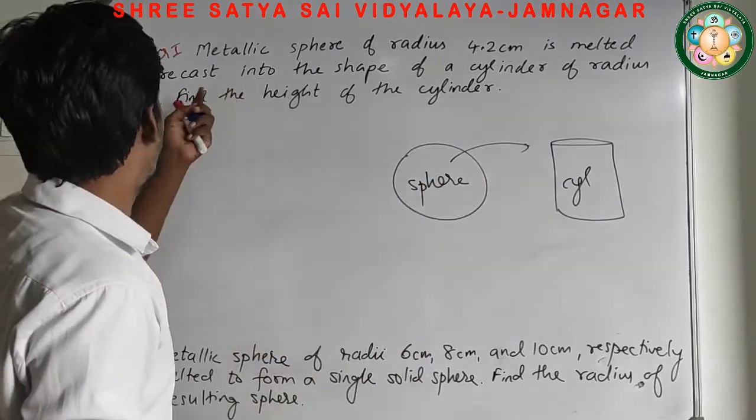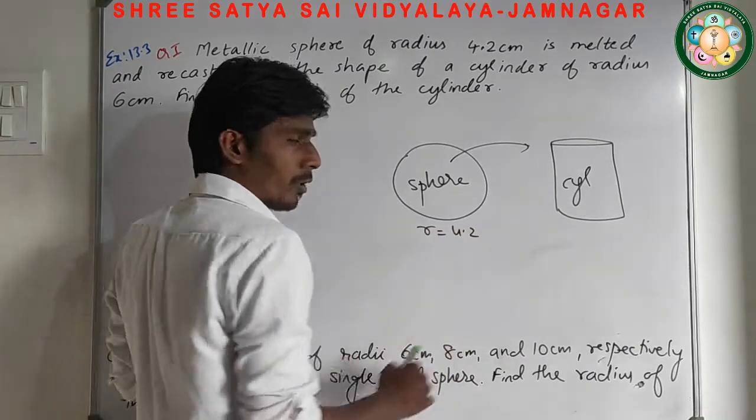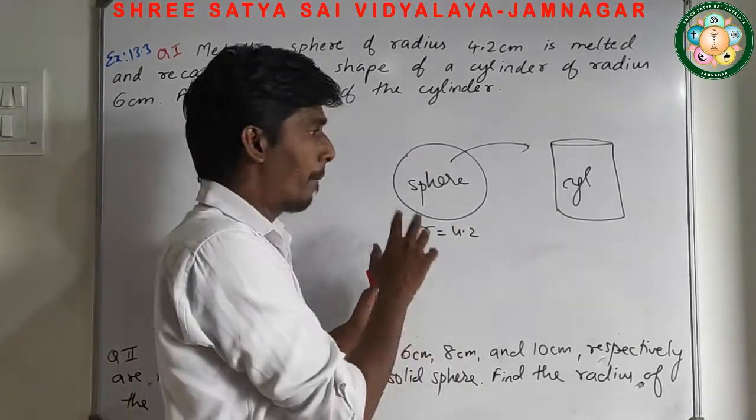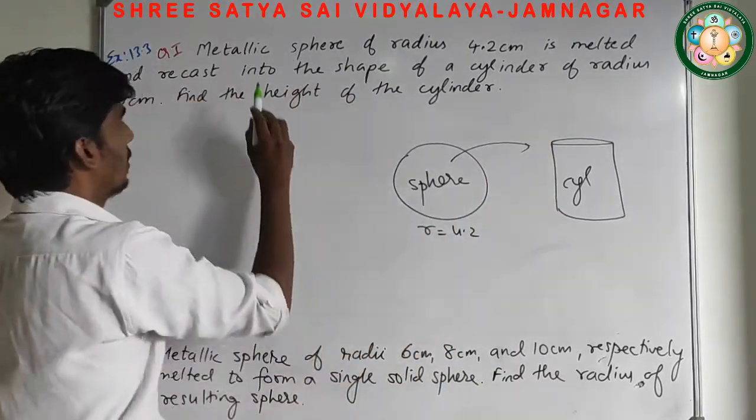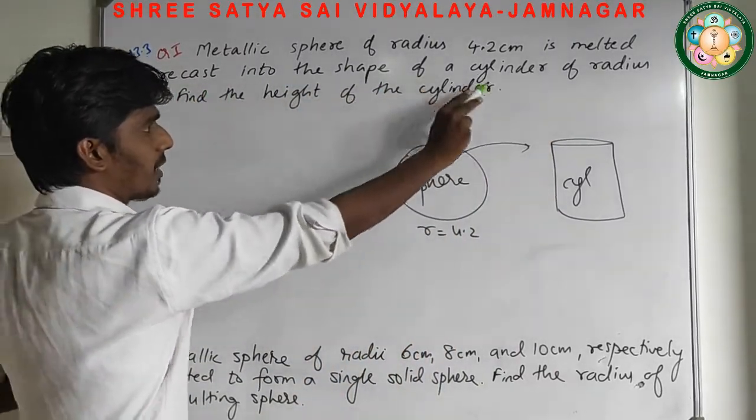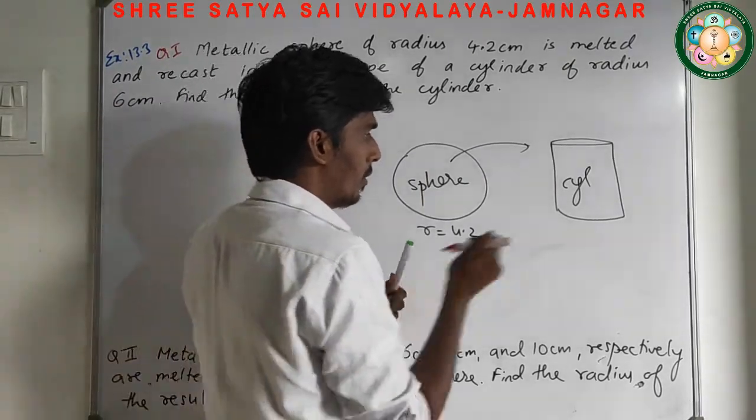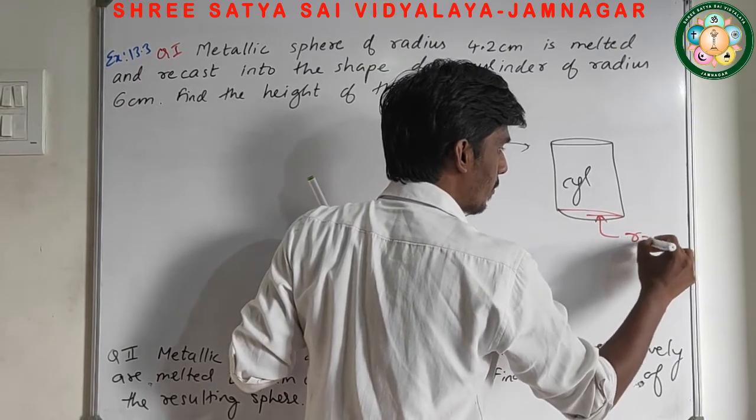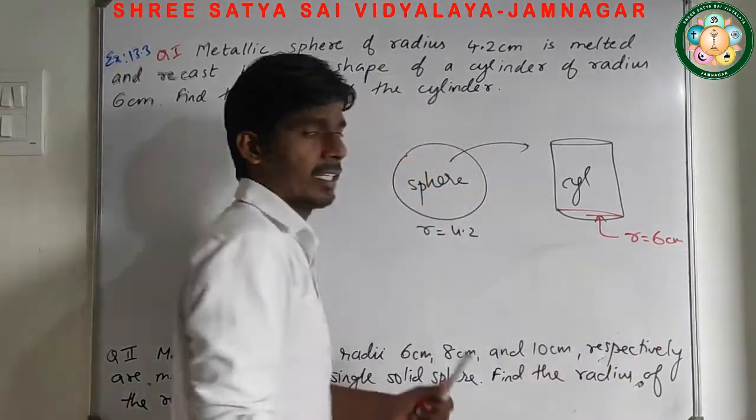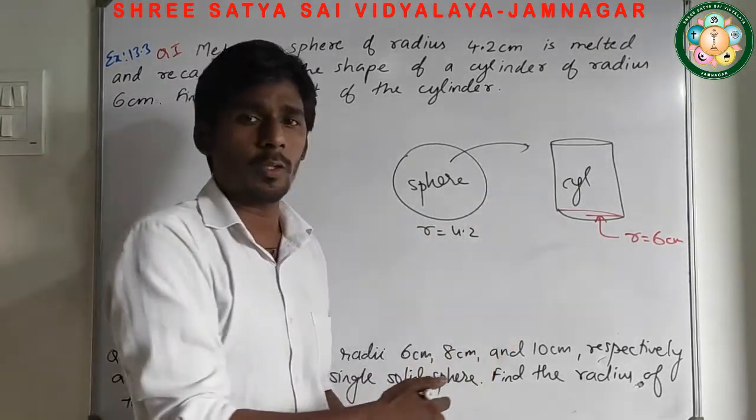Sphere. The radius of the sphere is given 4.2. अब जब ये sphere को melt किया जाएगा and they are forming a cylinder and its radius is how much? It's recast into the shape of cylinder of radius 6 cm. Now the radius of this cylinder is how much? 6 cm.